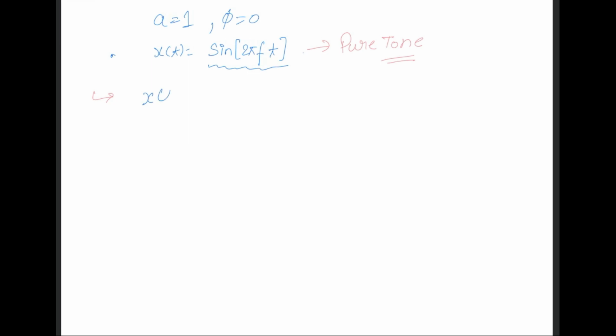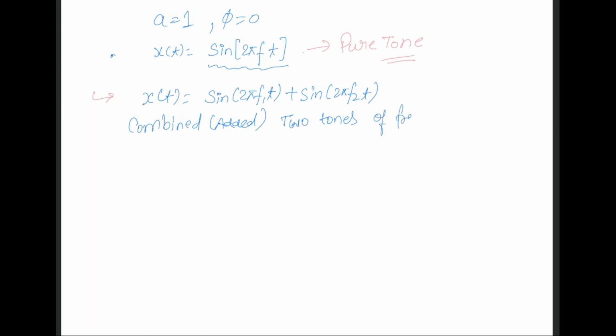Let's combine two tones: sine 2 pi f1 t plus sine 2 pi f2 t. So here we have combined, or added, two tones of frequency f1 and f2.